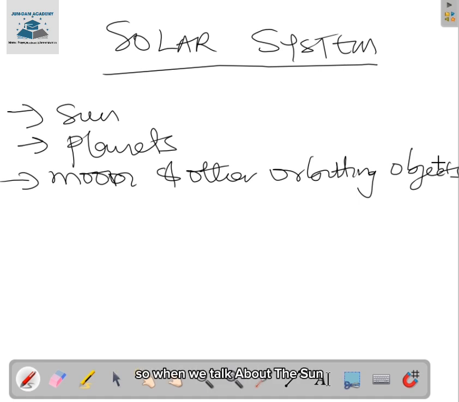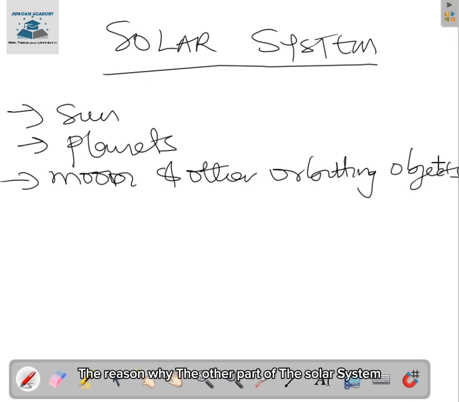When we talk about the sun, the primary source of energy to the planetary bodies of the solar system is the sun. It is the sun that lights the other parts of the solar system. It provides energy, or serves as a source of energy, to other planetary bodies under the solar system. And we all know that without energy, no work can be done. The sun is the basis for our functioning solar system.